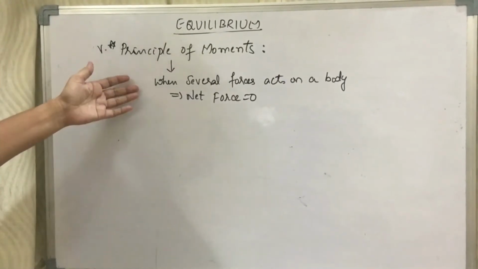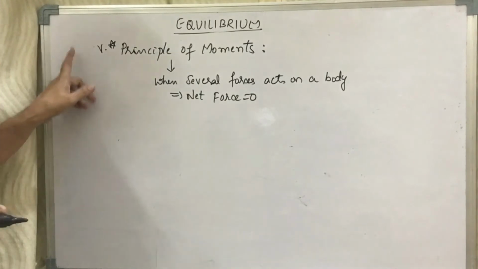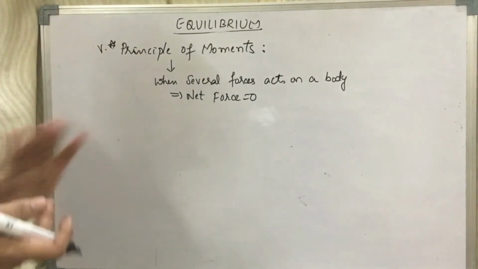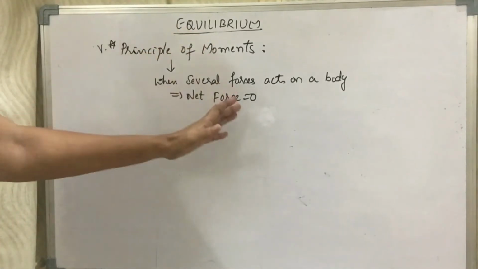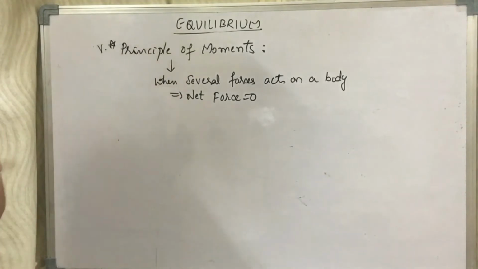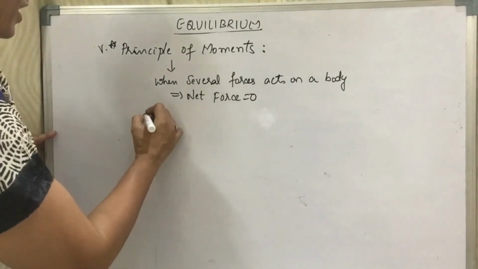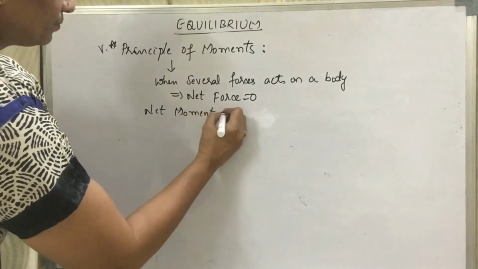Next we shall continue with the principle of moments, children, which is very important. In the principle of moments, we shall start the discussion with when several forces act on a body, the net force is equal to 0. Children, when the net force is 0, it means the net moment of force is 0.